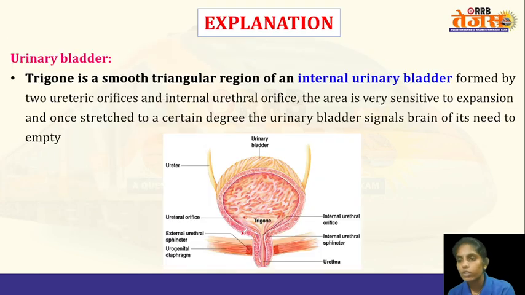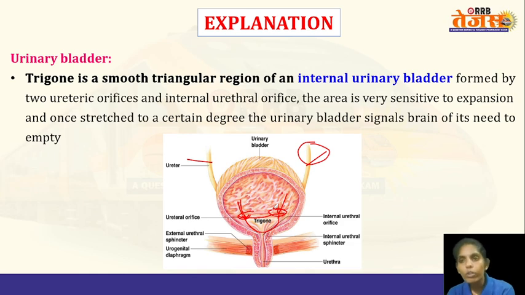So here you can see this triangular shaped area. It is known as the trigone. It has two openings from the two ureters. These are the ureters here. They will carry the urine from the kidneys to the urinary bladder. The two openings of the ureters are present at the trigone area of the urinary bladder. So the urine will empty into the urinary bladder through these openings present at the trigone area.